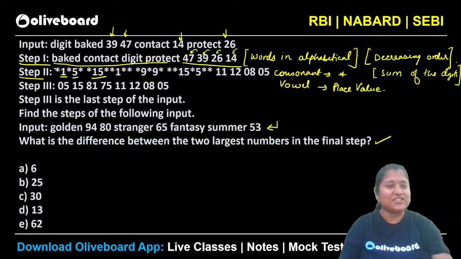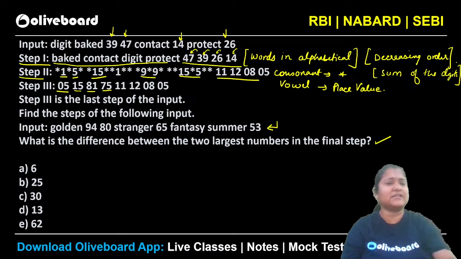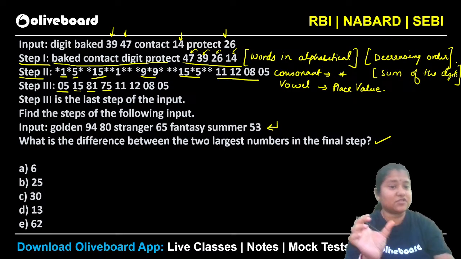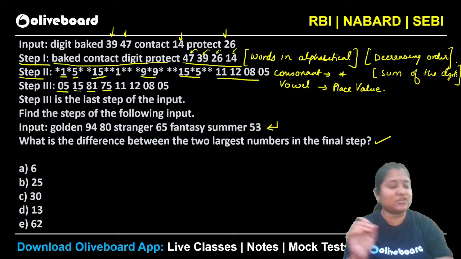Absolutely, Manish. Chalo, what is the last step here? Very easy. You can see this is nothing but the product of the digits. 1 into 5, 1 into 5. Then here we have 81, right? 9 into 9, 81. This is 15 into 5 gives us 75. And these numbers as it is, right? So we have taken product of the digits here, right? For the first four, where we had asterisks, usme humne product of the digit le liya, and the rest of the numbers as it is. That is 11, 12, 8 and 5 have not changed here.